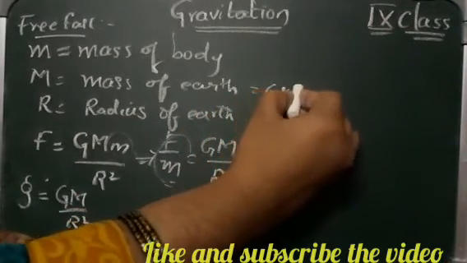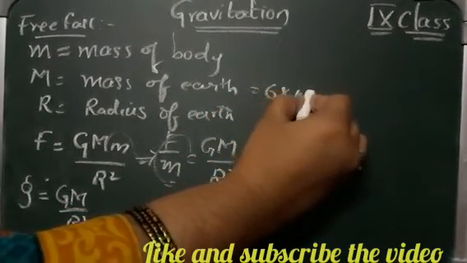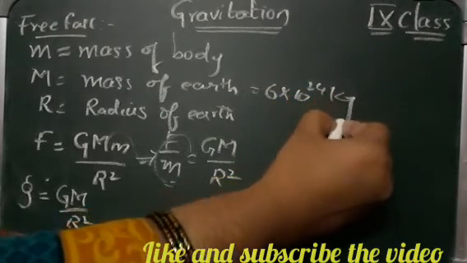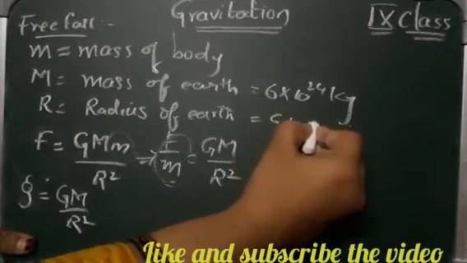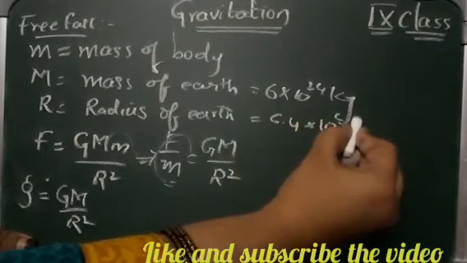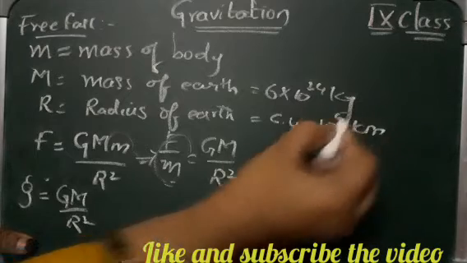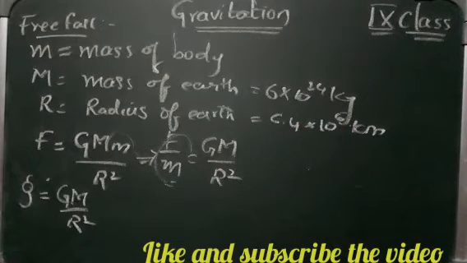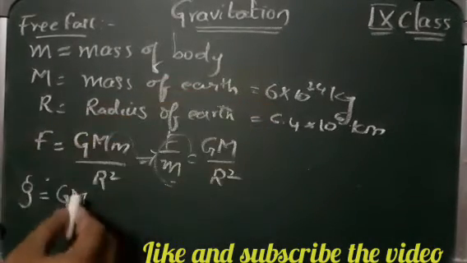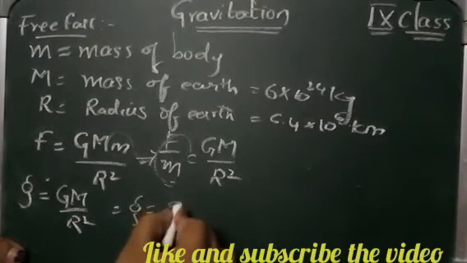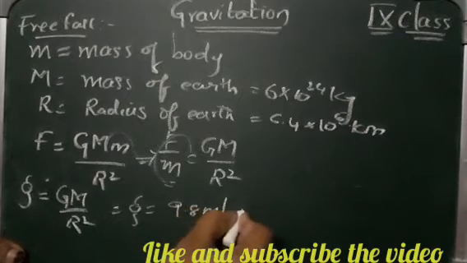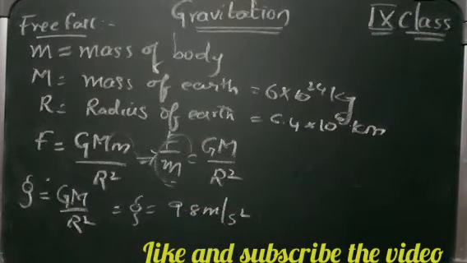Okay, so now we will calculate this. We know the mass of the earth is 6.6 into 10 to the power 24 kg, and the radius of the earth is 6.4 into 10 to the power 6 meters, isn't it? Putting these values into this equation, we will get the value of g equal to 9.8 meters per second square. Approximately we are going to get this value.